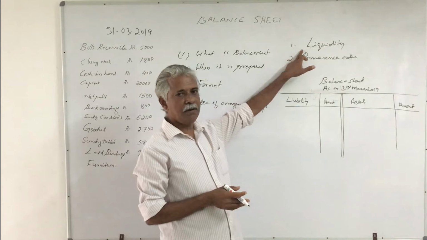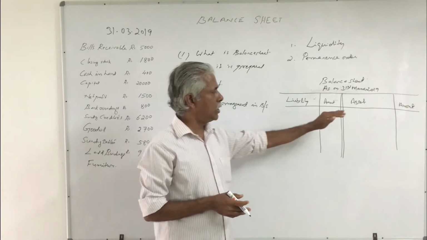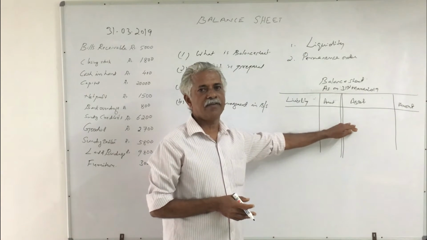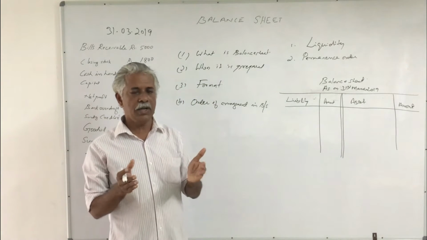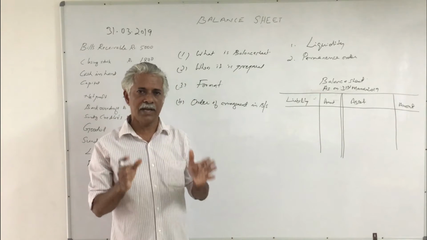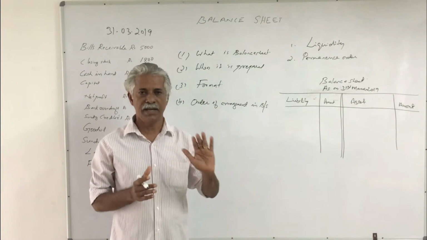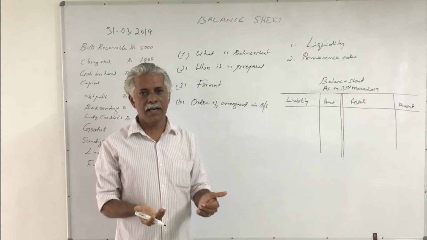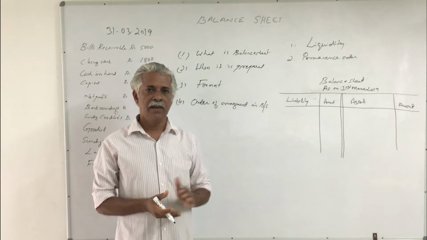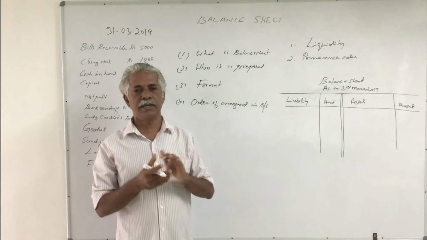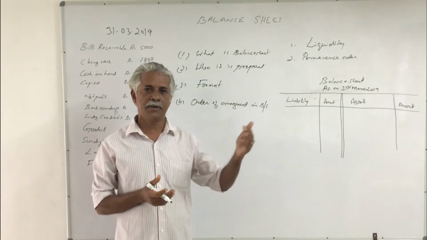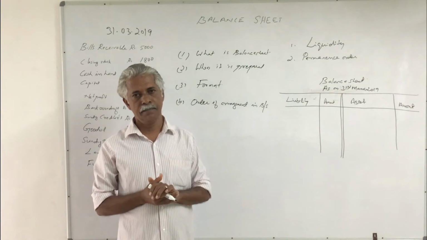What is in the liquidity order? The most liquid asset will be listed first. The most liquid asset, as we know, is cash in hand itself. That is cash in hand. The next liquid asset is cash at bank, because whenever we want to withdraw the amount, it can be done by approaching the bank and taking the amount back.